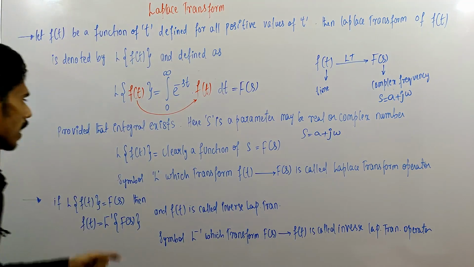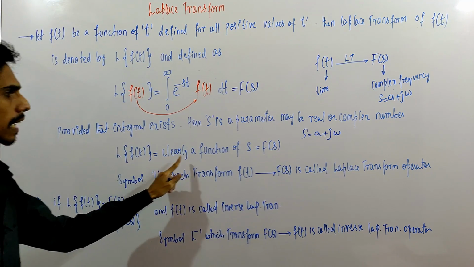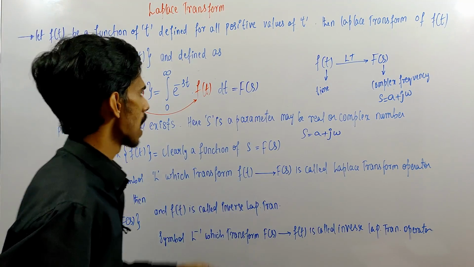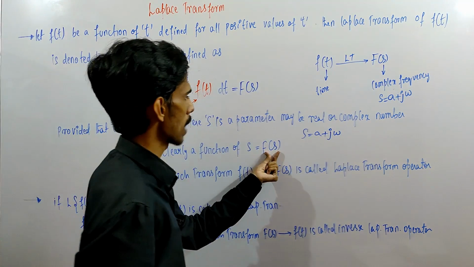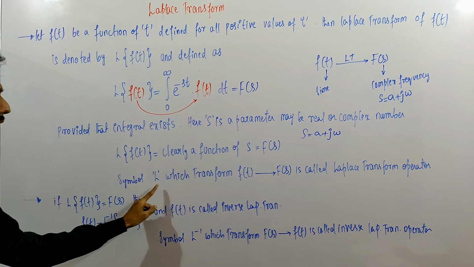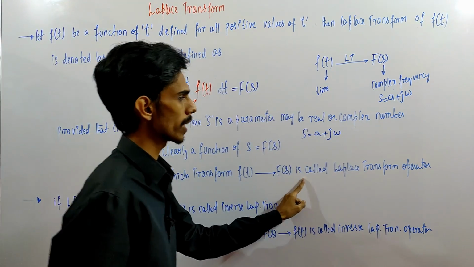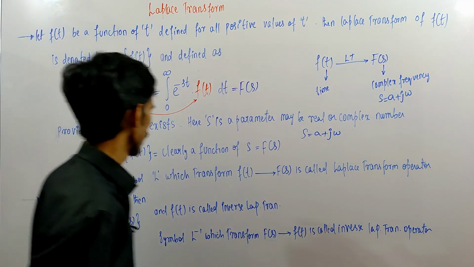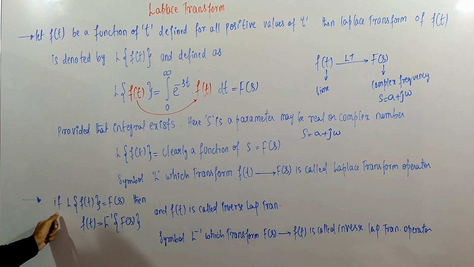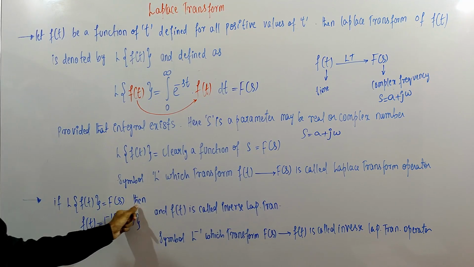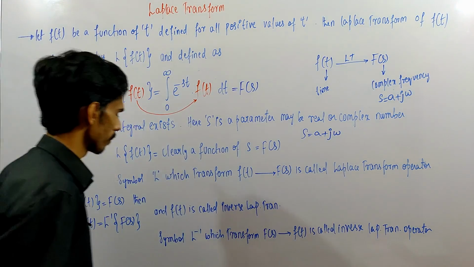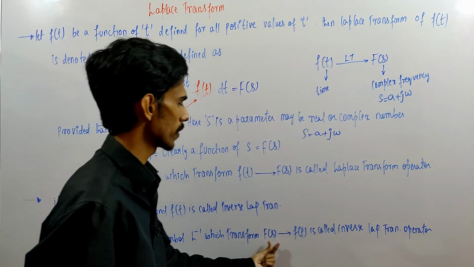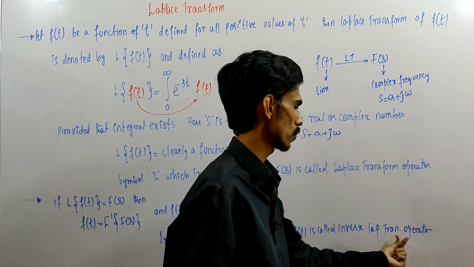Now we have seen that the Laplace transform of f of t is clearly a function of s, that is F of s. After doing this integration, we will get a function in terms of s. We are denoting that function as capital F of s. The symbol L, which transforms f of t to F of s, is called the Laplace transform operator. Here L is called the LT operator. If the Laplace transform of f of t is F of s, then if we send this L to that side, it will become L inverse of F of s. Then this f of t is called the inverse Laplace transform. The symbol L inverse, which transforms F of s to f of t, is called the inverse Laplace transform operator.